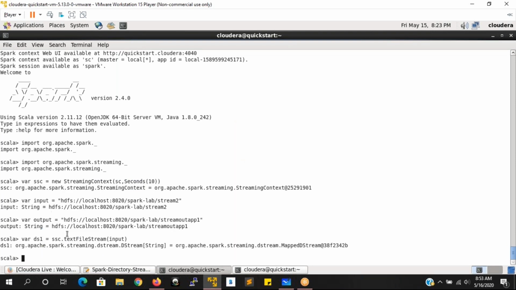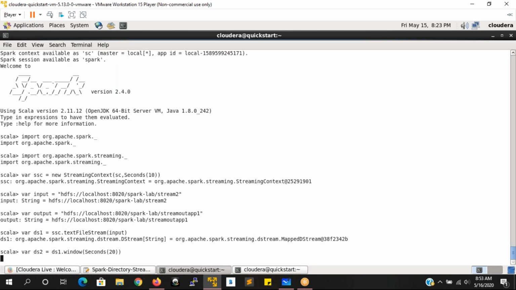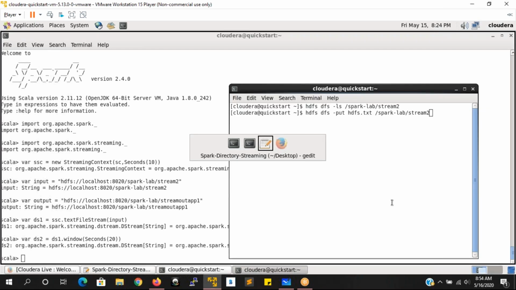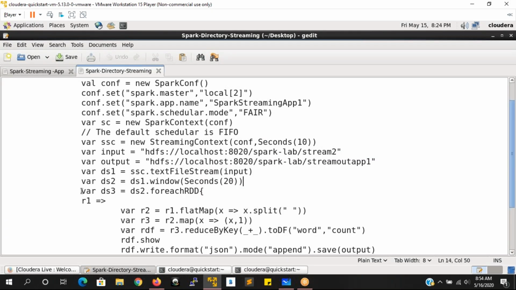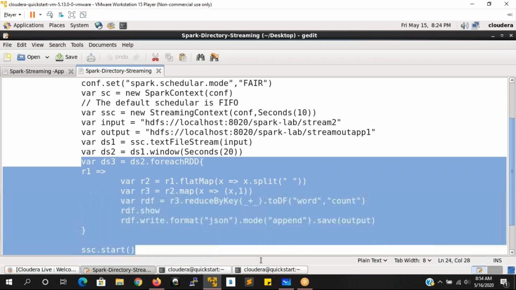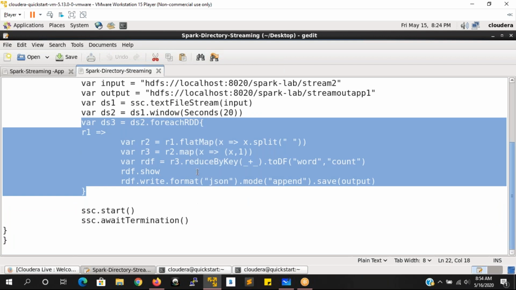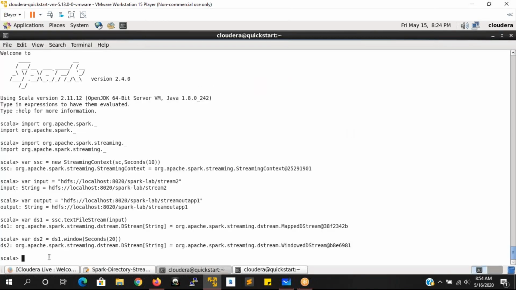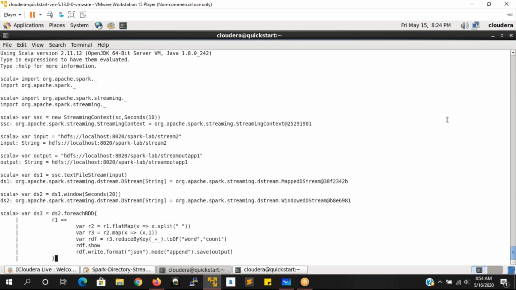So we are creating window based operations with the number of seconds that you want to take and aggregate the data. See here, this is one more DStream object which is going to be created, which is a windowed DStream. This is a mapped DStream. This is a windowed DStream. That is the difference we have to see. And now what we are trying to do, we are going to create this one. DS3 is equal to, we are applying on DStream 2, that is window based operations. On the window based operation only we are going to apply here.